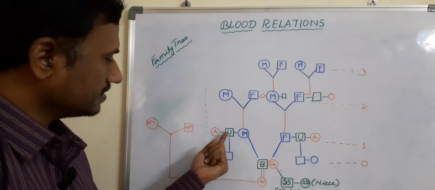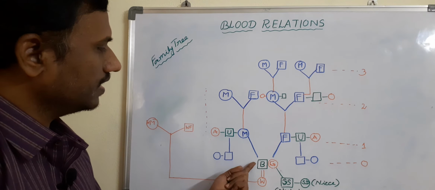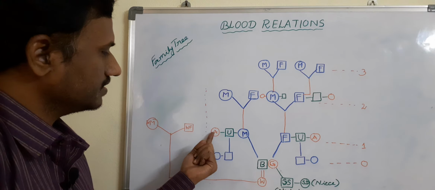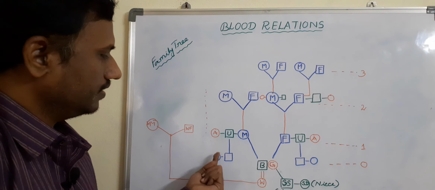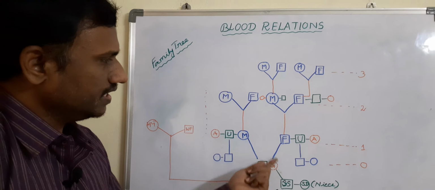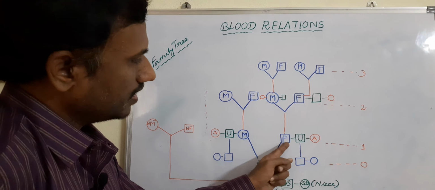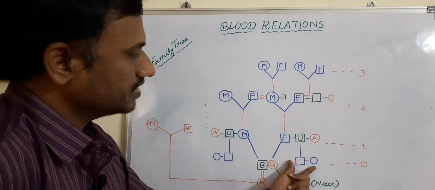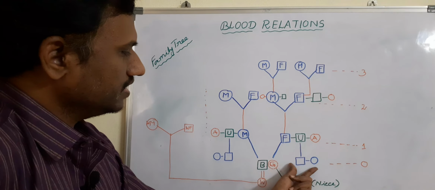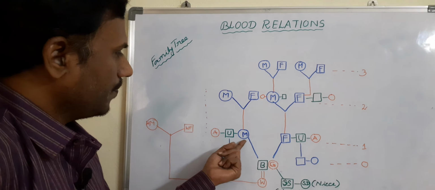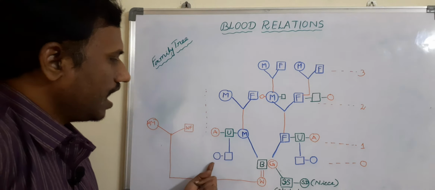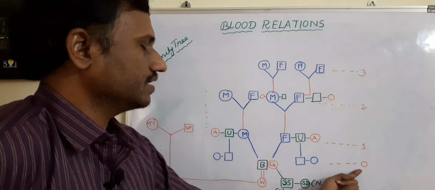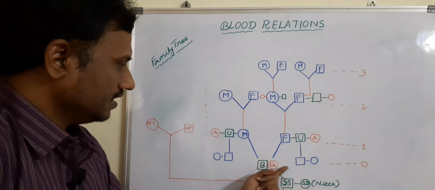Mother's brother they have to call maternal uncle, mother's sister maternal aunt. And if father's brother or sister have children, or mother's brother's or sister's children, all belong to the same generation, zero generation.